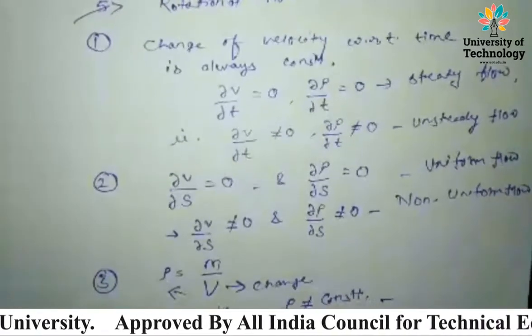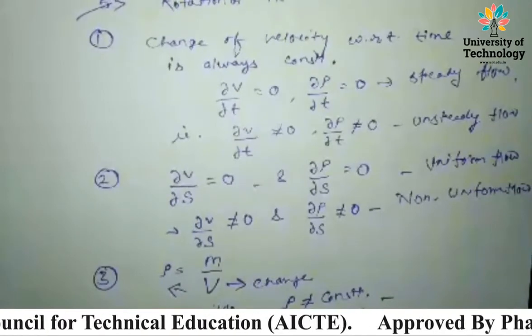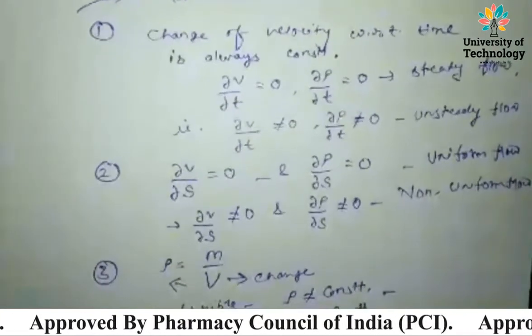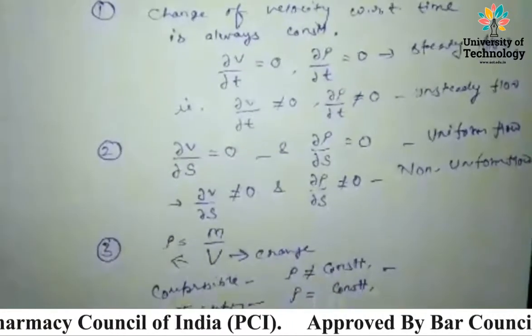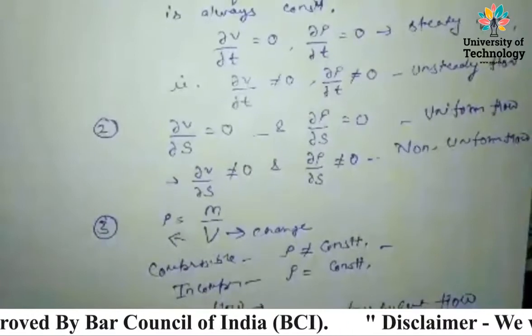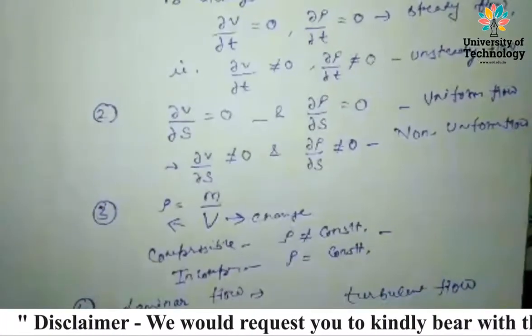And the third is compressible flow. We know that rho is m upon v, mass upon volume. If we change the volume, the density also changes. So we can see that density is not constant in compressible flow, and in incompressible flow, rho is always constant.